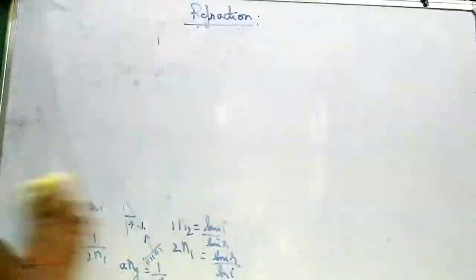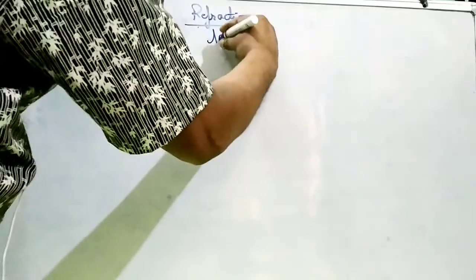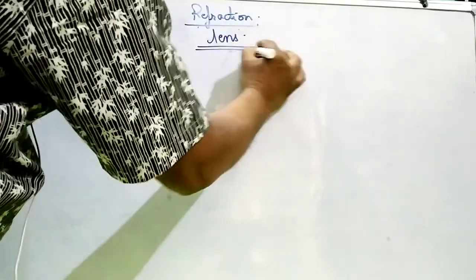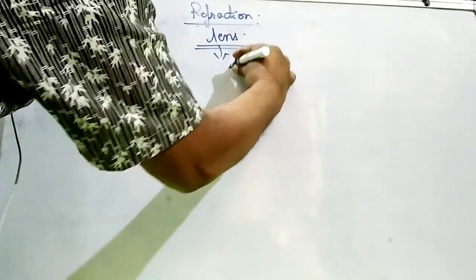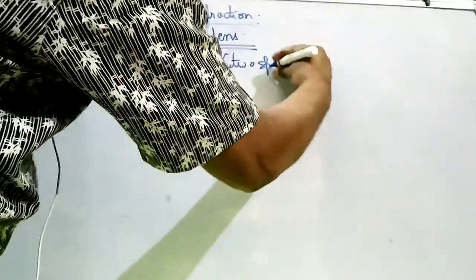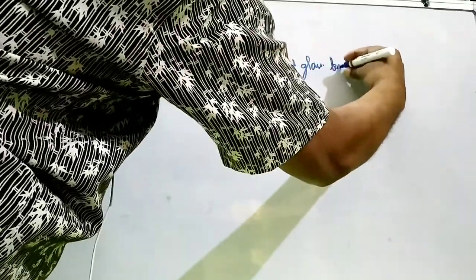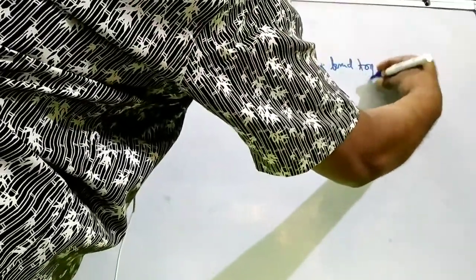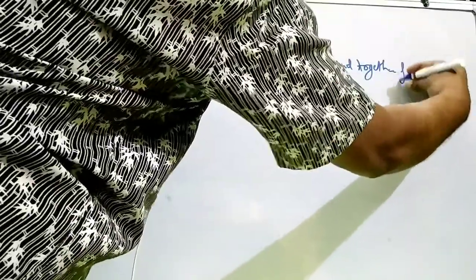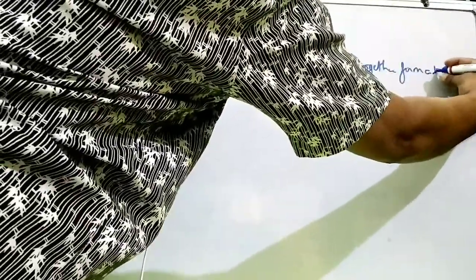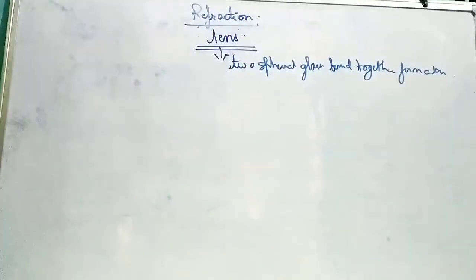Now, a very important concept regarding lens. A lens is a combination of two spherical glasses bound together. Bound together, they form a lens.